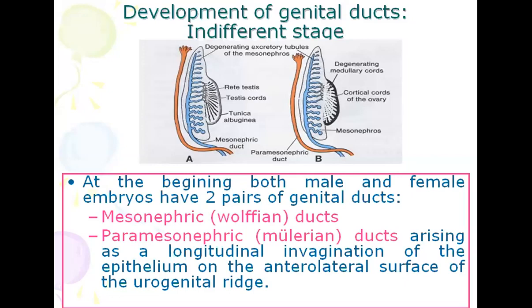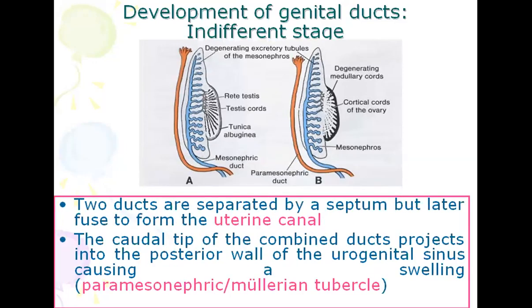You can see on the medial left side, the paramesonephric duct. Then from left to right, there is the mesonephric duct, and then the developing testis or ovary. The two ducts are separated by a septum, but later fuse to form the uterine canal. Initially, the paramesonephric ducts are separate, and the medial and lower parts join to form the uterine canal.